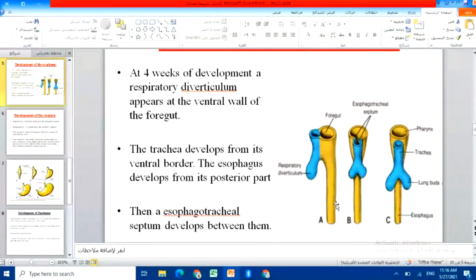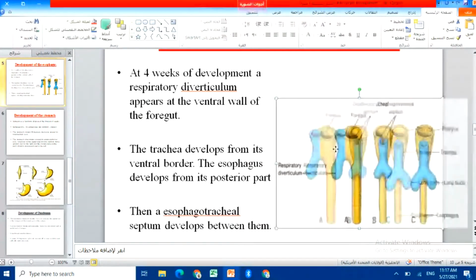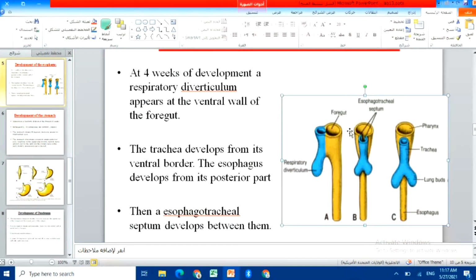So they rely on each other in forming themselves. The esophageal tracheal septum will form between them. Okay, so it's step by step.